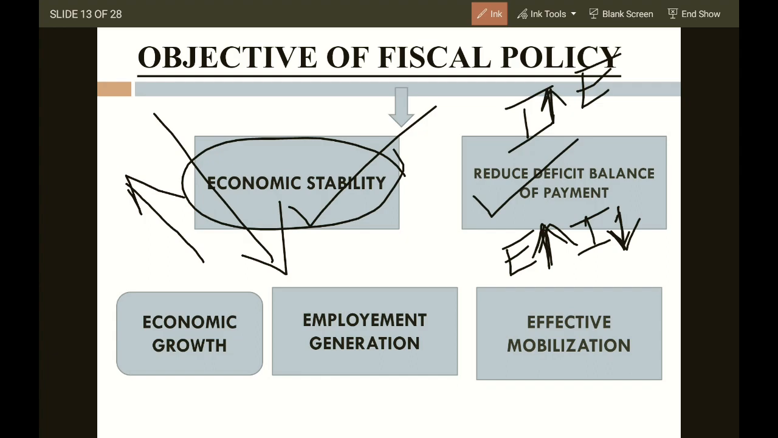So that's why every country tries to reduce deficit balance of payment. It's the worst condition for any economy. Most of the underdeveloped countries are dealing with deficit balance of payment.